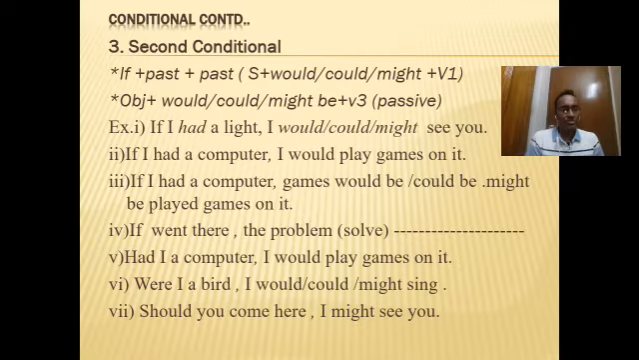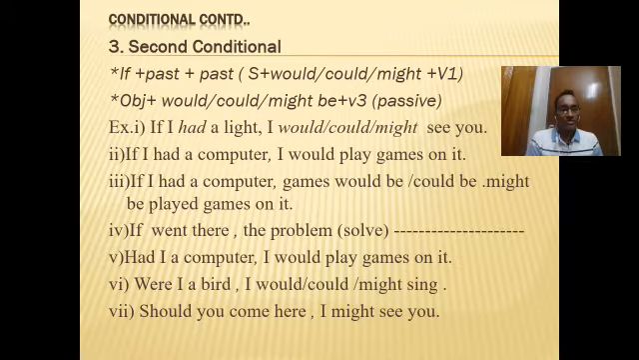Number 3, you see, if I had a computer, the games would be, could be or might be played on it. So you see, in this sentence we have used would be because games is the inactive subject and this should be helped by auxiliaries, and here the be verb has been used. I think it is clear to you now.